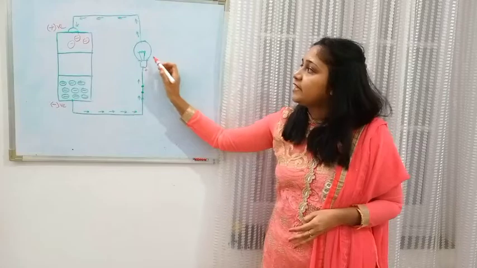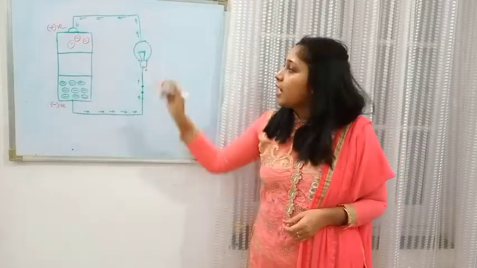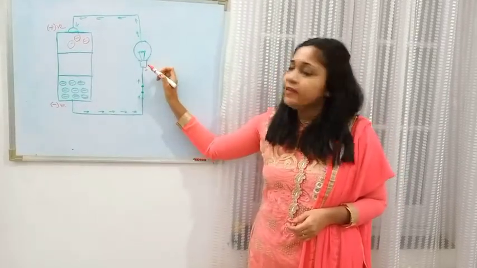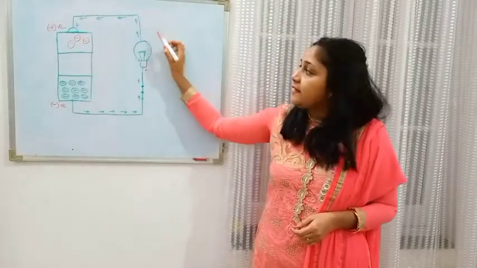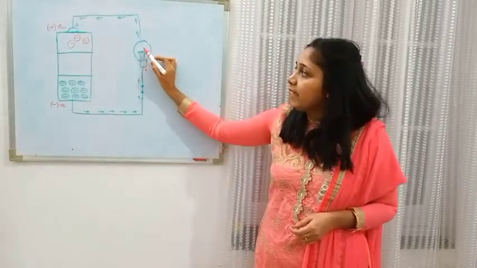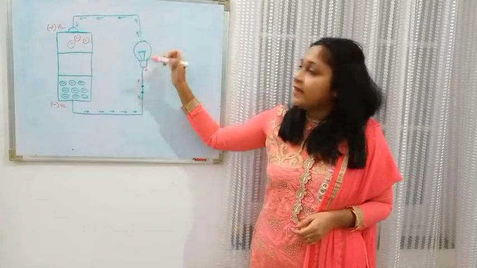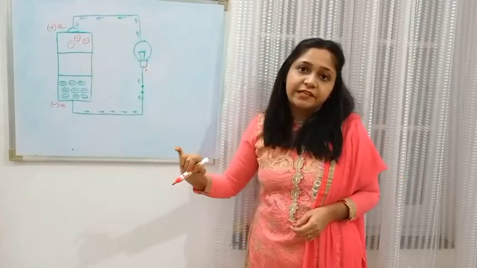On this pathway, if we connect a bulb, the bulb will start glowing. Why? Because the electrons are flowing in this circuit, and those electrons will make the bulb glow, and that's how we form a circuit.